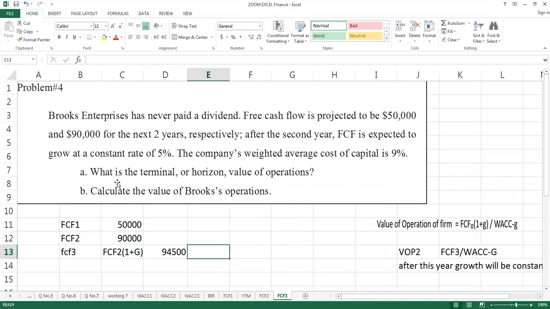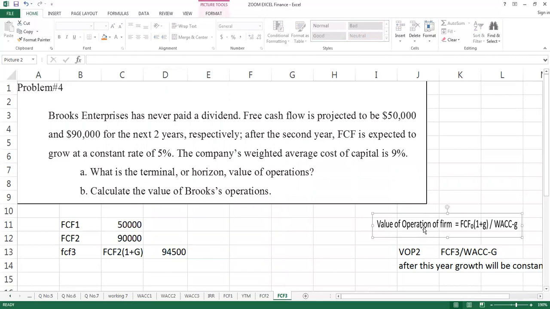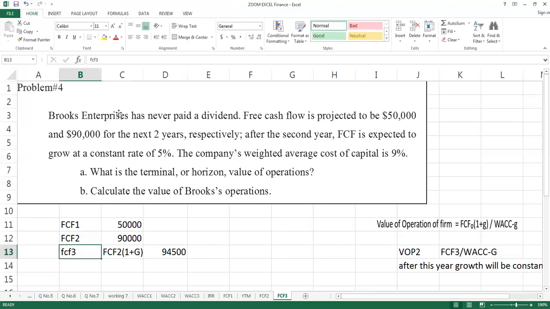Now, student, the question has two components. The first is: what is the terminal or horizon value of operation? This is simple, but it needs your concentration. You can calculate it with the help of this formula, provided you know that the growth is constant. And in which year is growth constant? In the third year. So I calculated the value at the end of the second year with the help of the free cash flow of the third year.